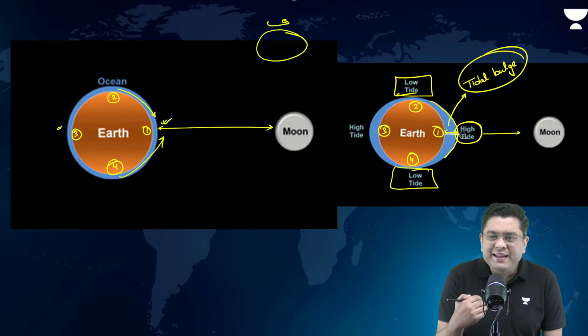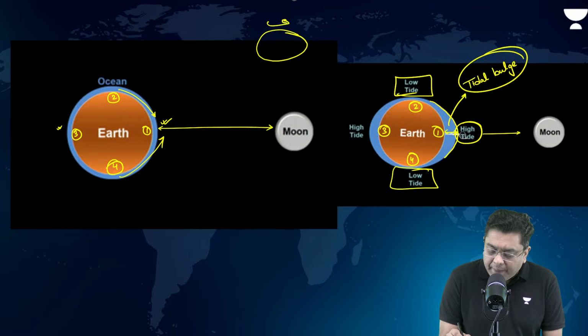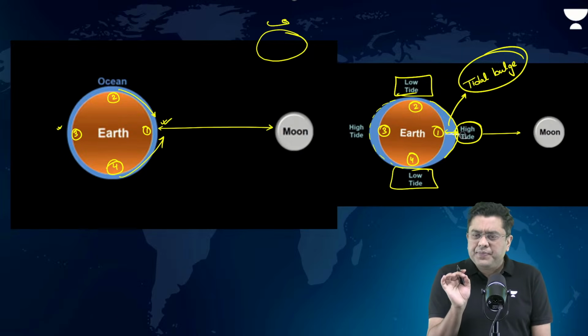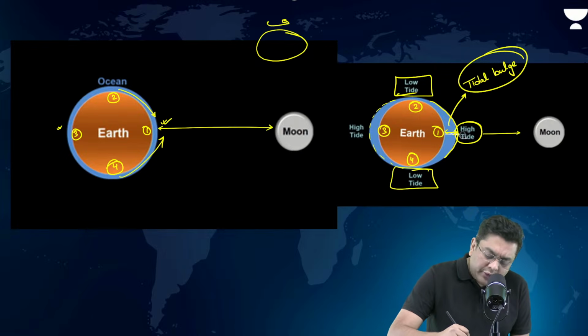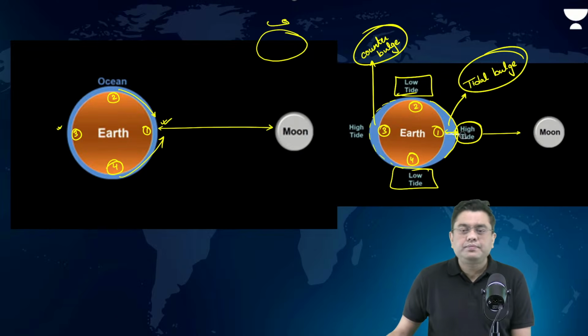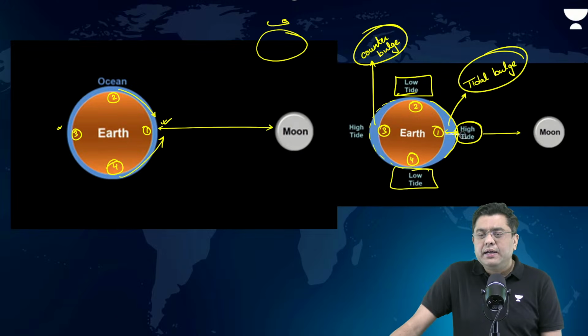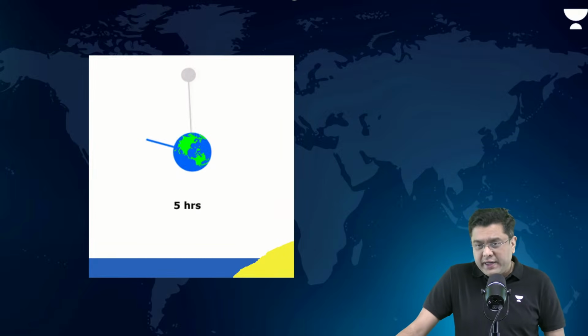In order to gain that symmetry, many of the times, planet Earth develops a kind of an opposite bulge of slightly less volume, but nonetheless an opposite bulge. This is what is also referred to as a counter bulge. So, like that, you have two areas experiencing high tide and two areas experiencing low tide.